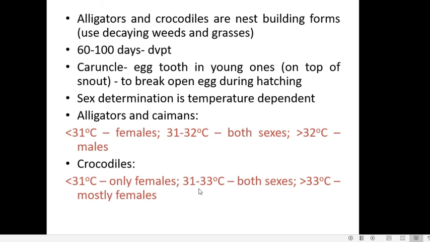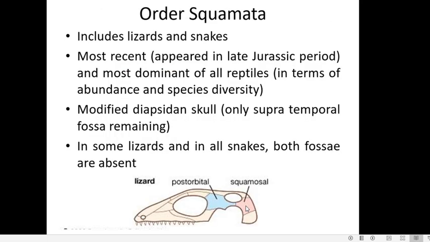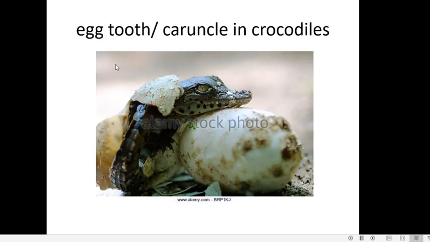In crocodiles, between 31 to 33 degrees Celsius, the clutch will give rise to both males and females. If the temperature is below 31 degrees Celsius, the eggs will develop only into females. If it is above 33 degrees Celsius also, most of the young ones will be females. So low temperature as well as high temperature favors female directed development. Between 31 and 33 degrees Celsius, both males and females can develop. So in different groups, the temperature influence is different. So these are the characteristic features of reptiles.